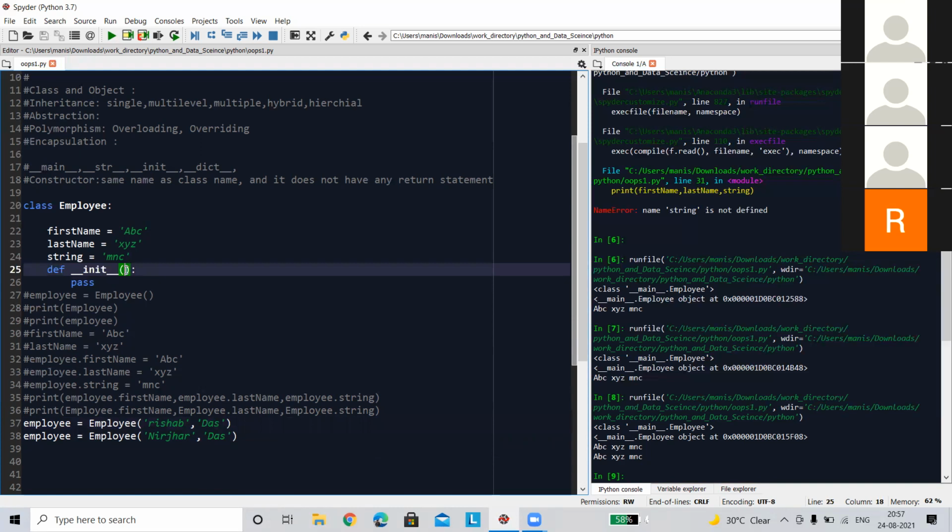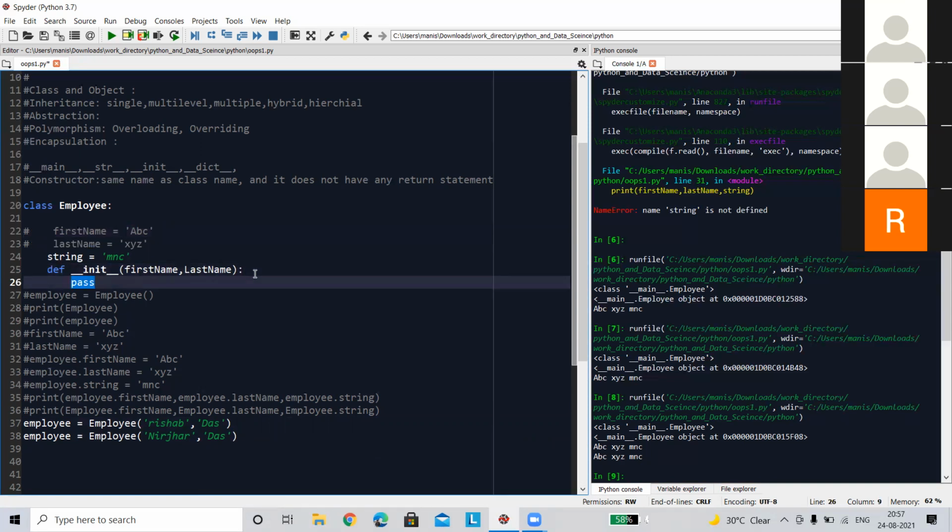So I need to hold these two values. Now these two values I do not require anymore, and now I need to store them. The init method basically initializes the class variable or instance variable or any kind of variable inside the class.